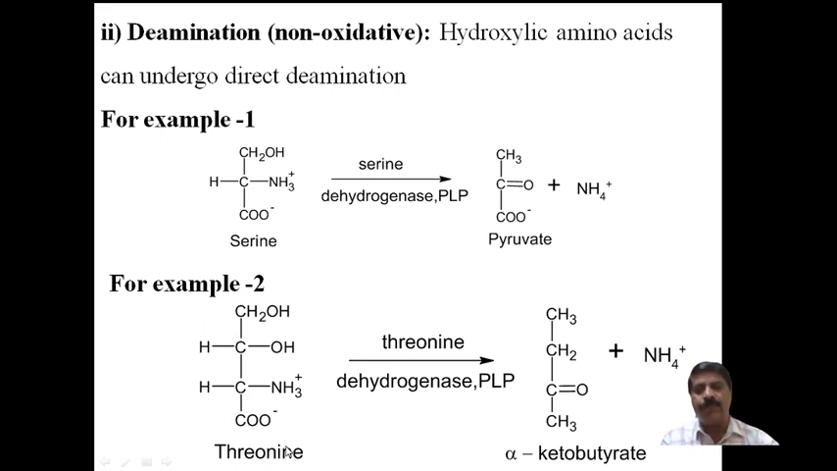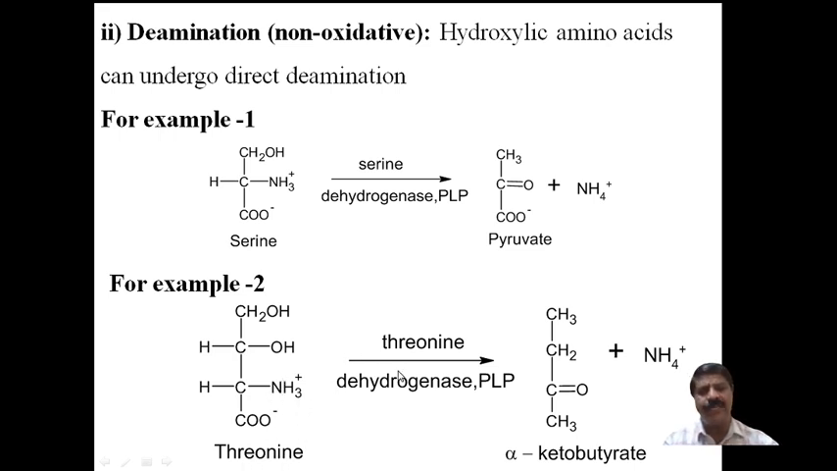The second example is threonine. It is again a hydroxy amino acid and contains a hydroxy group. There are two hydroxy groups present. At the alpha carbon atom an amino group and a carboxylic group will be there. Therefore this is an alpha amino acid, and it contains hydroxy groups, so it is called threonine.